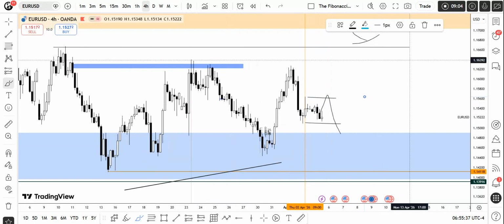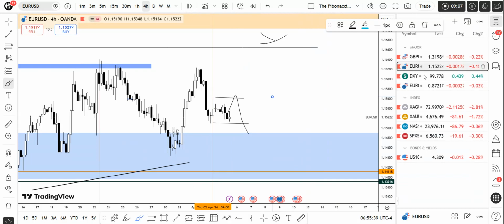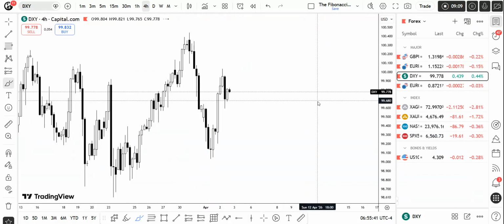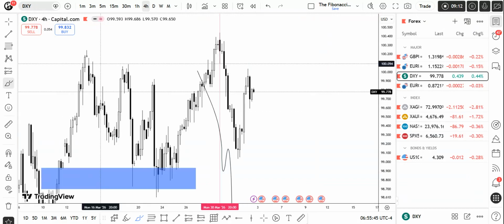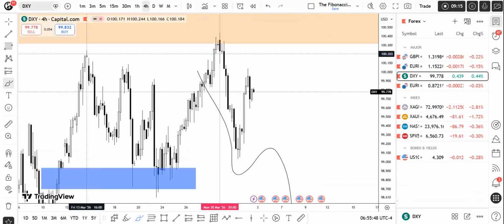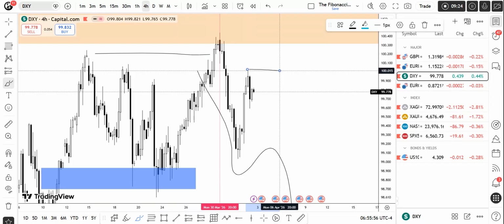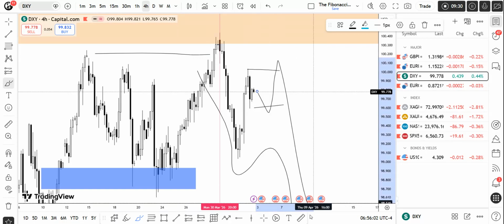So DXY, let's go to the DXY and see what's cooking there. Did we get any major shift? Okay, on the DXY we got a major shift, because we have taken out this high, as I was expecting last week. It has exactly happened like that. What I'm expecting on the DXY is price to take out this low first, then this high, and then it should come down. That would be the ideal situation for the DXY if it really wants to go bearish.